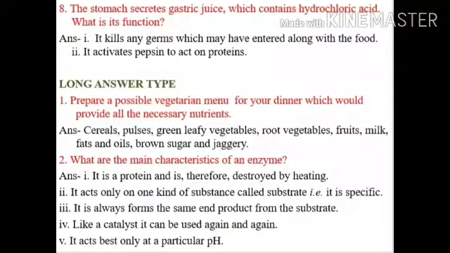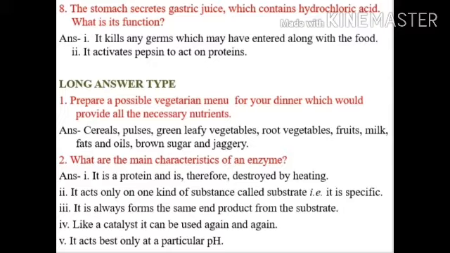Question number 8. The stomach secretes gastric juice which contains hydrochloric acid. What is its function? The answer is it kills any germs which may have entered along with the food. And another is it activates pepsin to act on proteins. Now is long answer type question. Question number 1. Prepare a possible vegetarian menu for your dinner which would provide all the necessary nutrients.